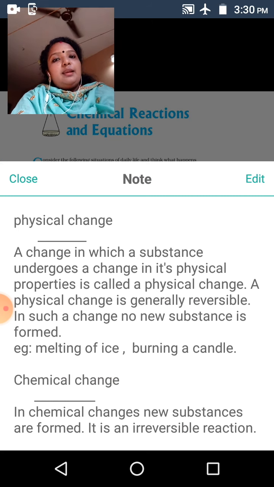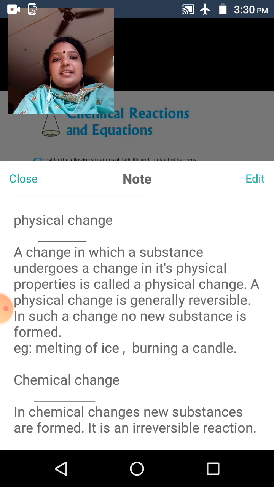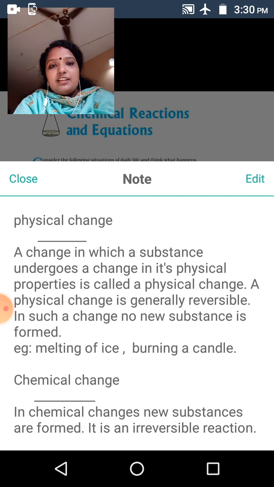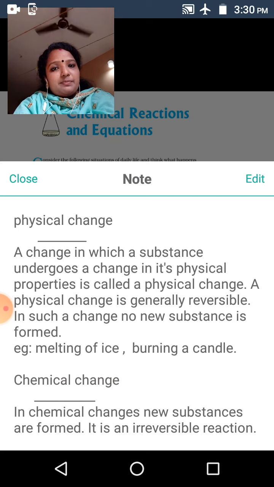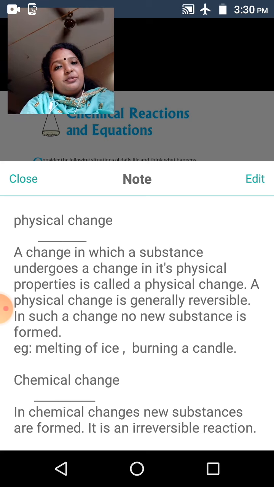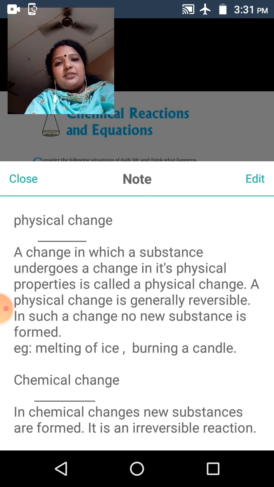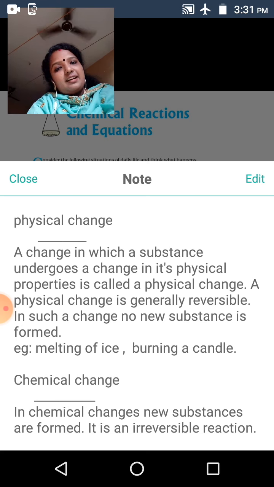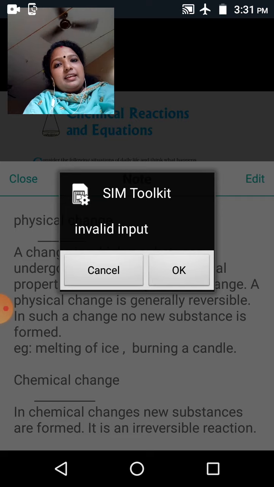In a physical change, only the substance's physical properties are changed. Physical properties means its color, shape, thickness, etc. No new substances are formed. It is a reversible reaction.